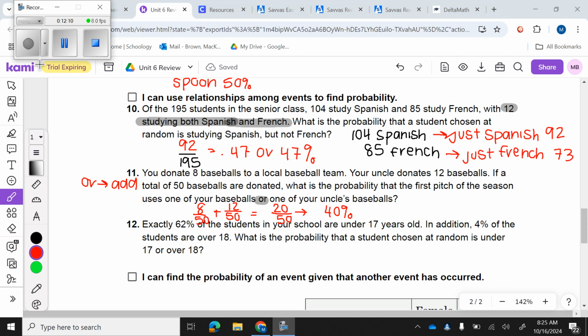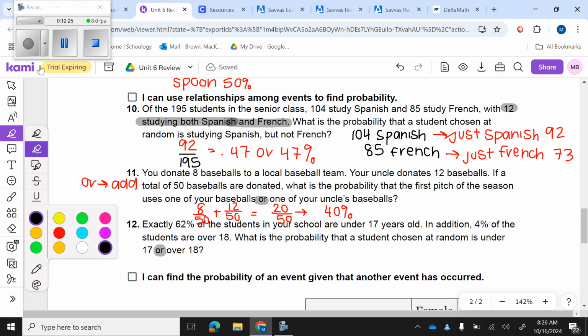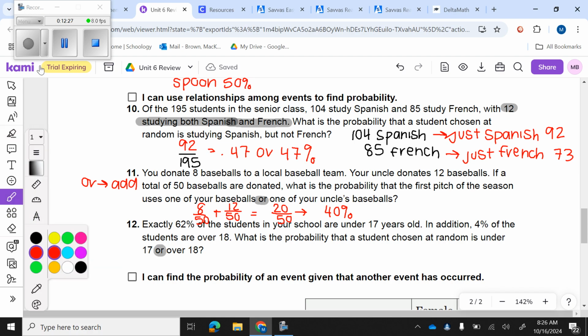All right, number 12, it says exactly 62% of the students in your school are under 17 years old. In addition, 4% of the students are over 18. What is the probability that the student chosen at random is under 17, here's my important word, or over 18? Remember, if it is or, that means we are going to add.